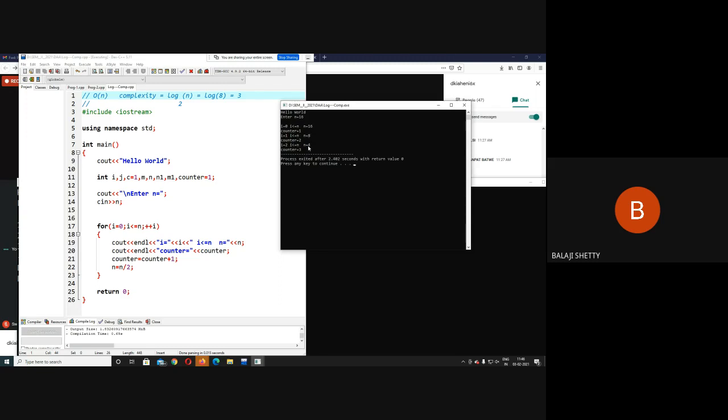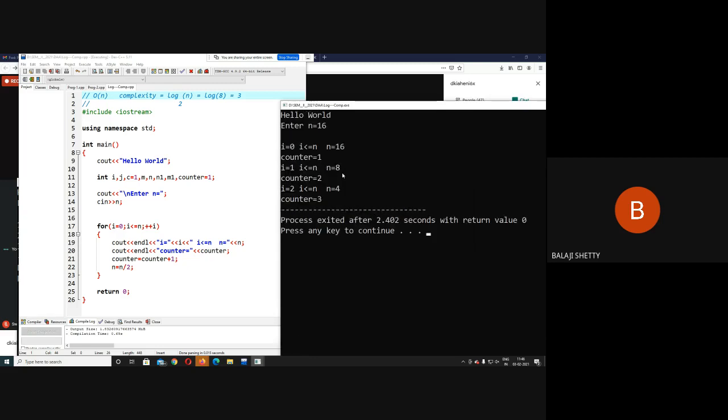The reason is n equal to n by 2. So here n becomes 2, I becomes 3. That's why we are not getting the output for 16. Here this loop will not execute 4 times. Try to understand what happened here. It is a little bit confusing here.